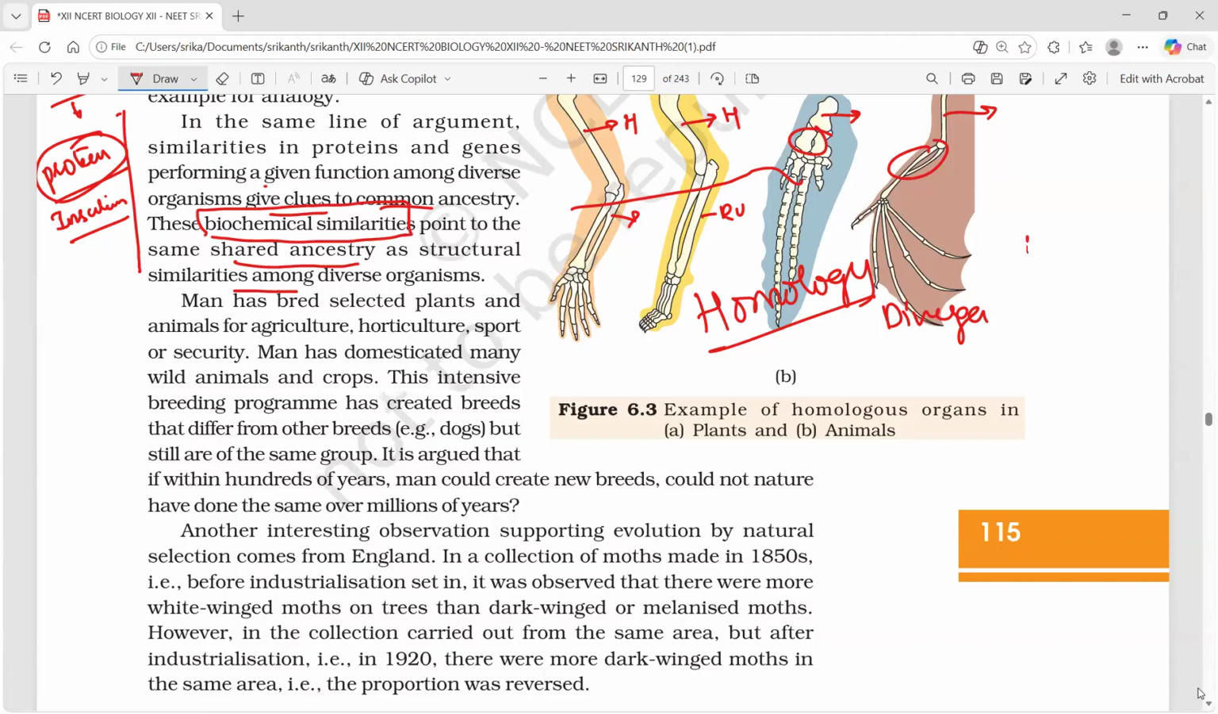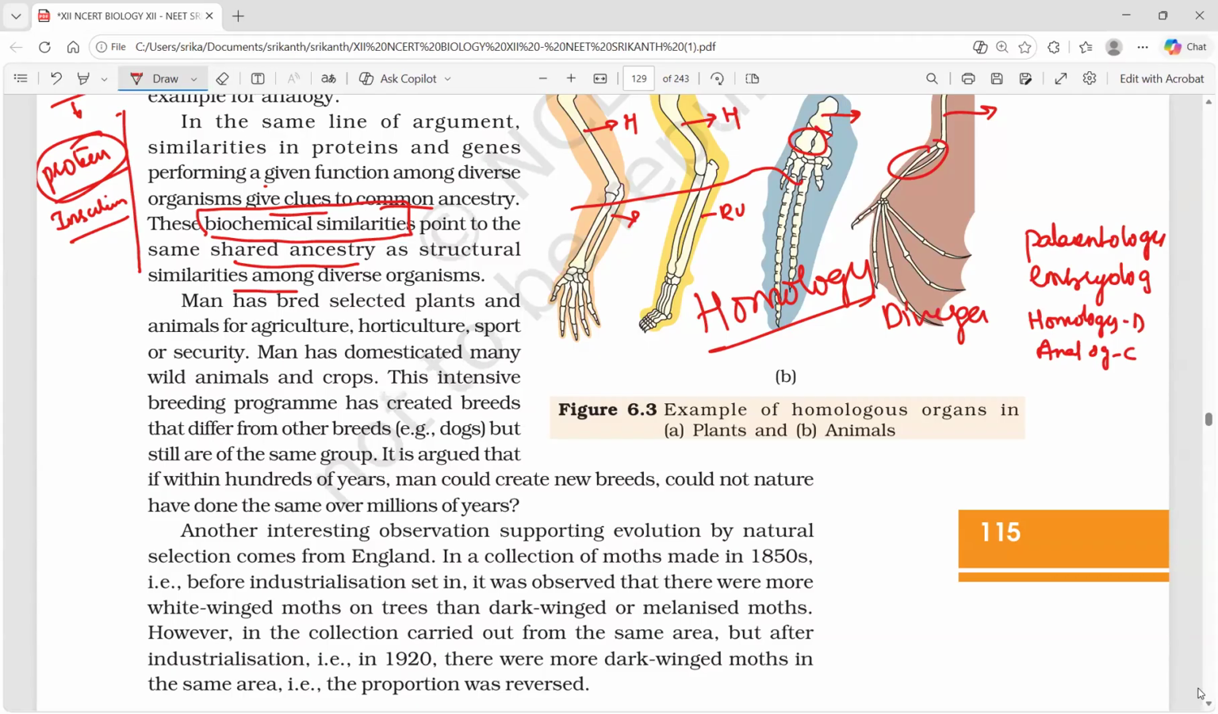In the evidences story, there are paleontological evidences and embryological evidences by Von Baer and Haeckel. And these are the morphological and anatomical evidences. No special heading is given, homology and analogy. Homology is divergent evolution, analogy is convergent evolution. This part is completed. Now we are going with some other facts here.